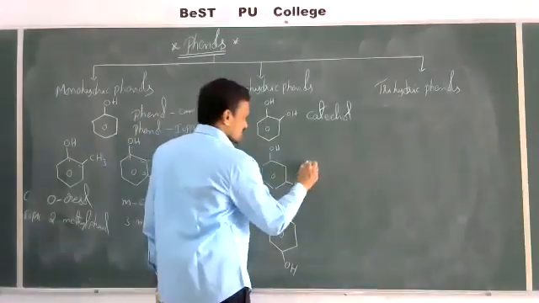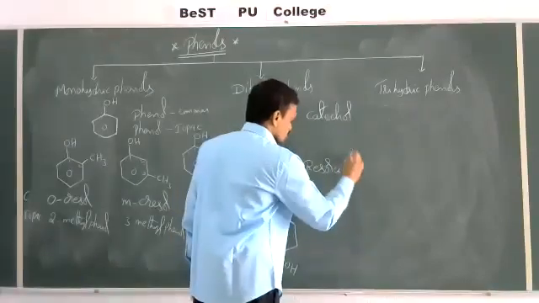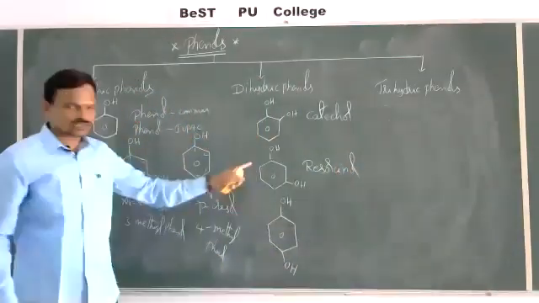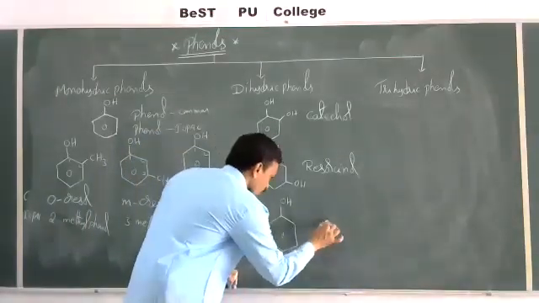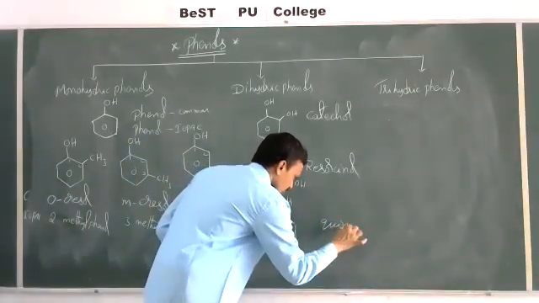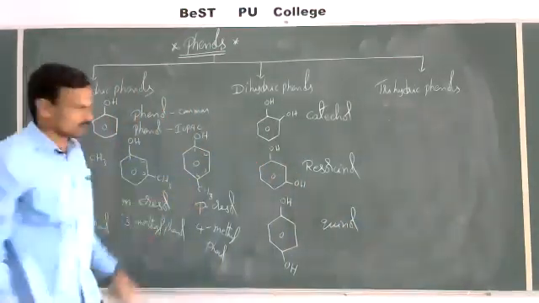This is called resorcinol. These are the common names that I'm writing here. So this is resorcinol. This is quinol, quinol or hydroquinone. That also you can write.